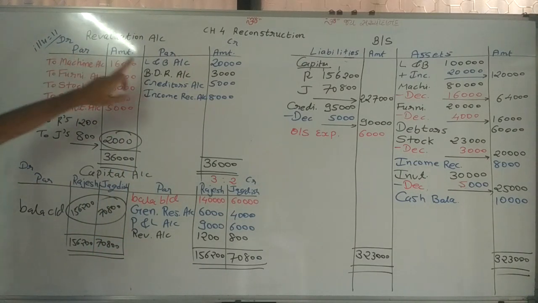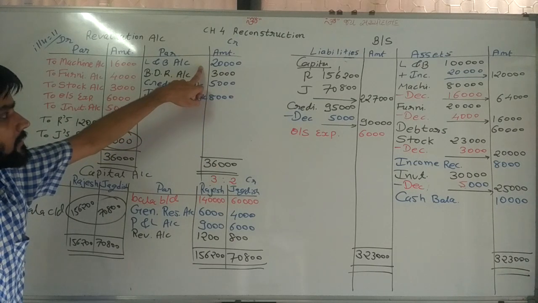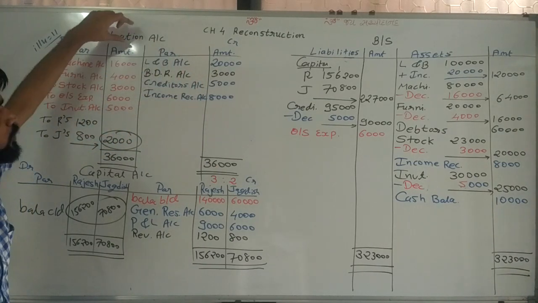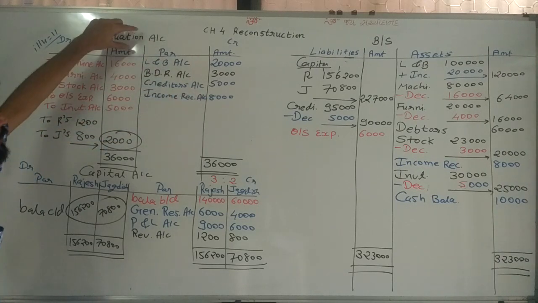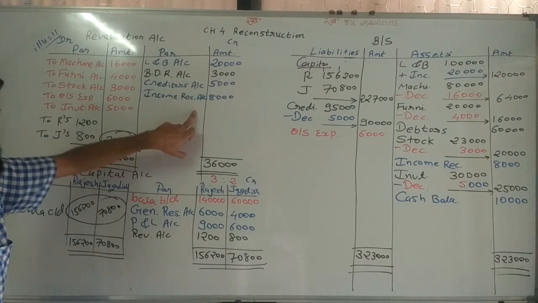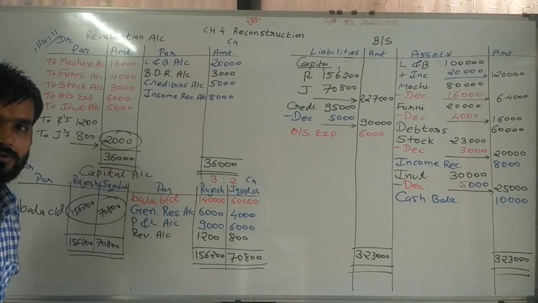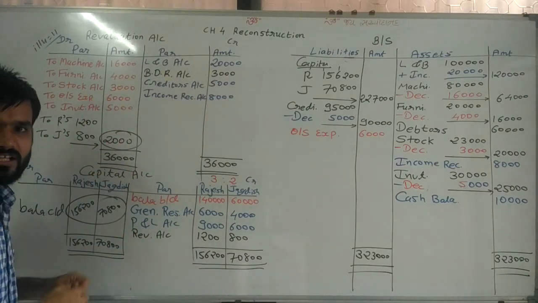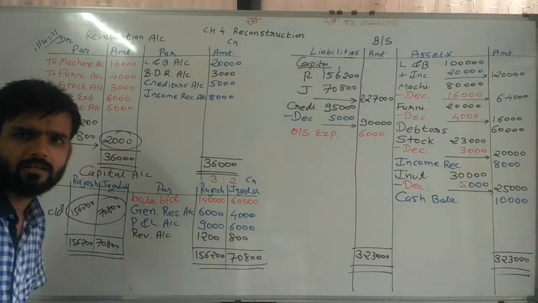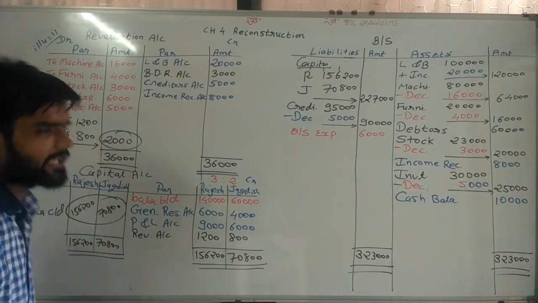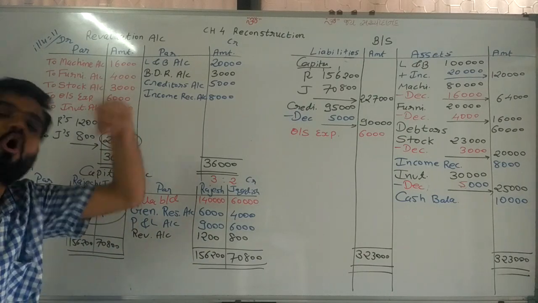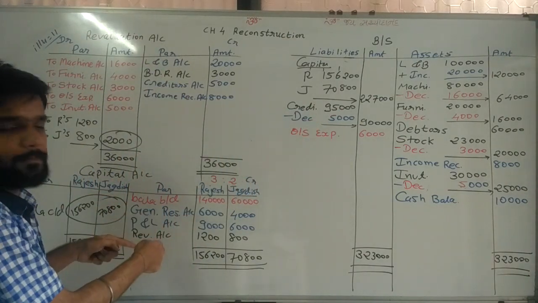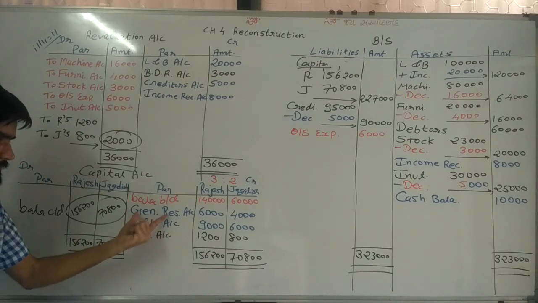Same way, land and building account debit to revaluation, bad debt reserve to revaluation, creditors account debit to revaluation, income receivable account debit to revaluation account. So on the basis of the revaluation account, we can write journal entries. But one journal entry which you cannot write from the revaluation account, which was not in the last lecture, in this sum it is there. This distribution.